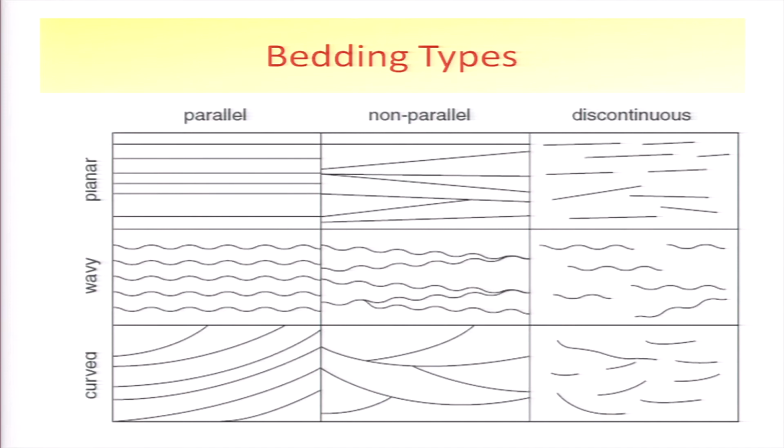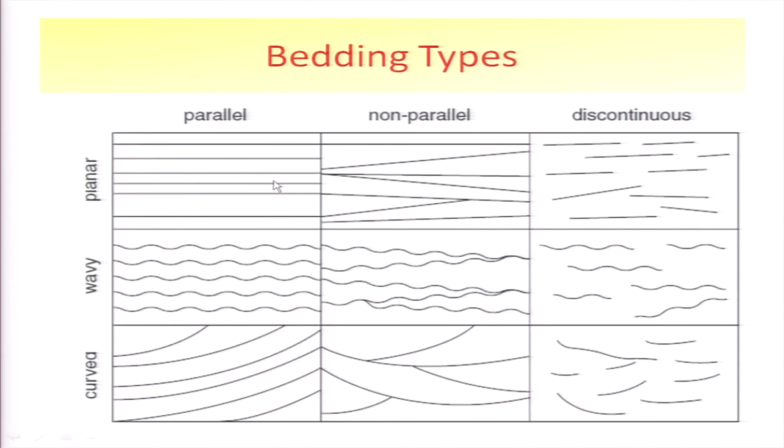Now, they produce different types. As I told you right in the beginning, grains move by saltation or by rolling or by suspension. So, depending upon the way it has formed, they get deposited in a place and produce structures. One of the most common ways is called planar or parallel bedding, one parallel over the other,